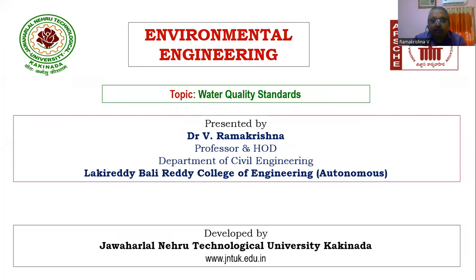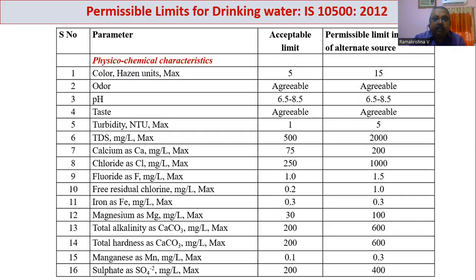One is given by the IS code, Indian Standards for drinking water quality, and another one is WHO, the World Health Organization, for drinking water. Besides that, we can also have water quality for construction purpose, industry purpose, as well as water quality based on usage point of view. So let us see one by one.